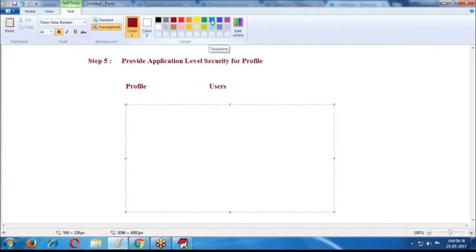Like this: System administrator is one profile. Standard user is one profile.